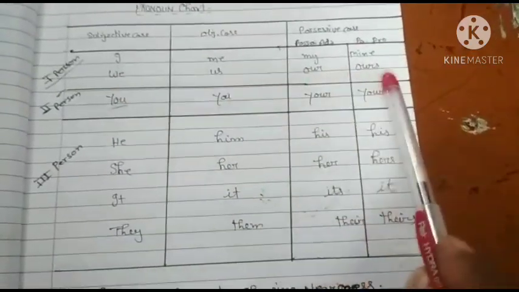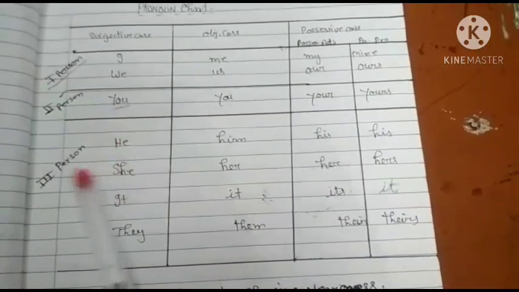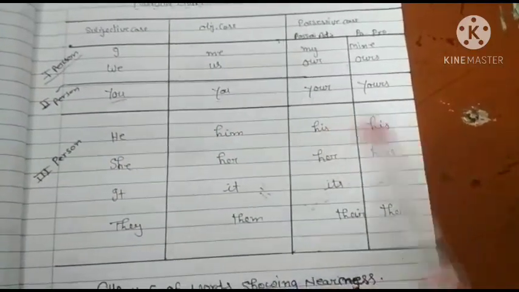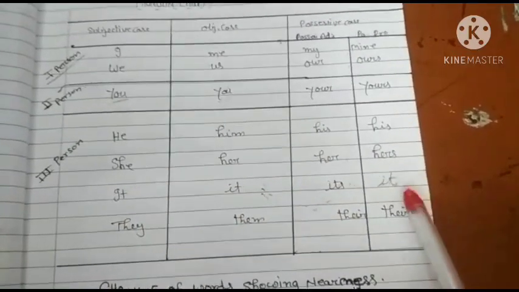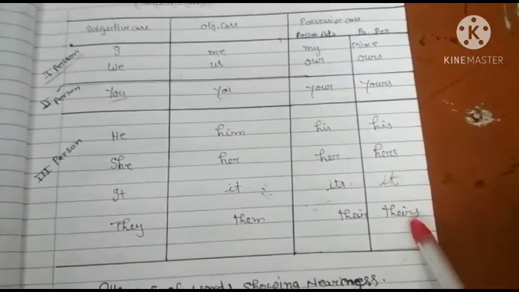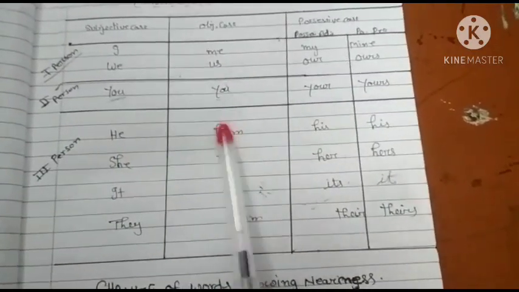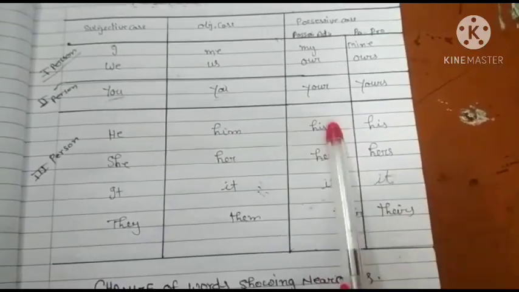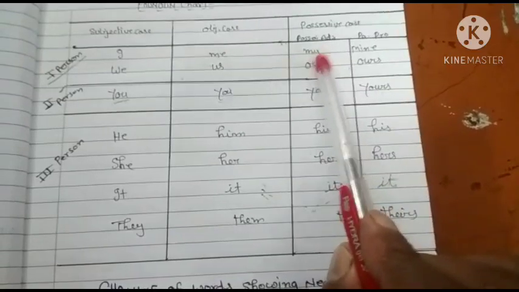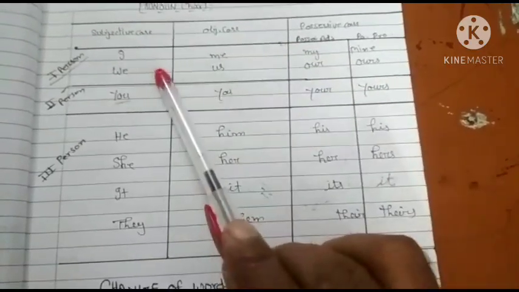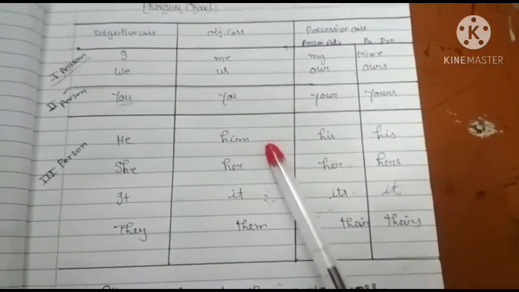We, us, our, ours. You, you, your, yours. Second person. And third person: he, him, his, his. She, her, her, hers. It, it, its. They, them, their, theirs. If anyone asks what is the objective case of he, you will answer him. The possessive case of he is his. The possessive form of I is my. So you will learn the whole chart of pronouns. It is very important.